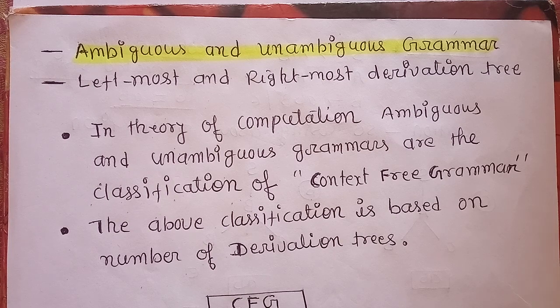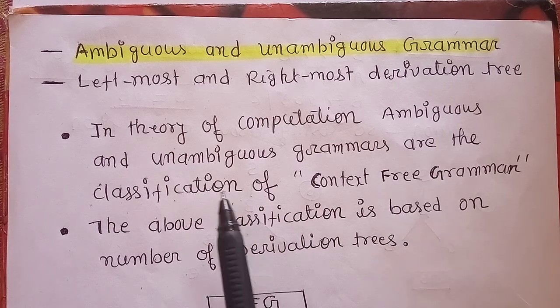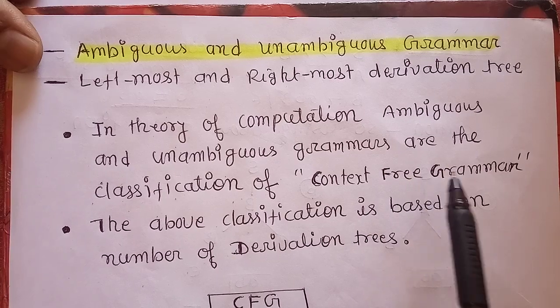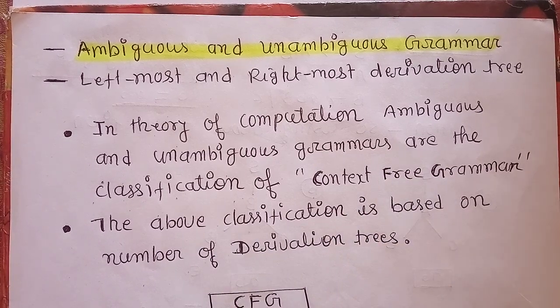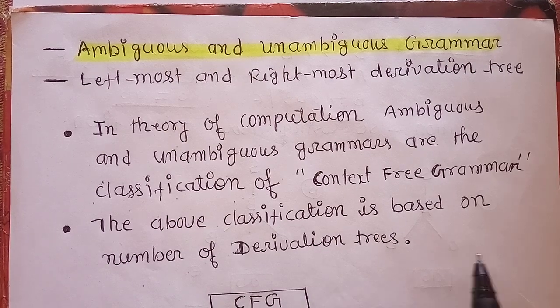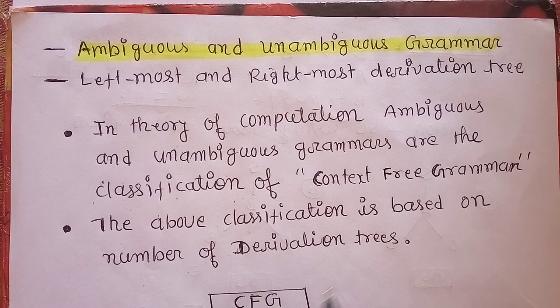As per the definition in theory of computation, ambiguous and unambiguous grammar are classifications of context free grammar. This classification is based on the number of derivation trees. What is a derivation tree?